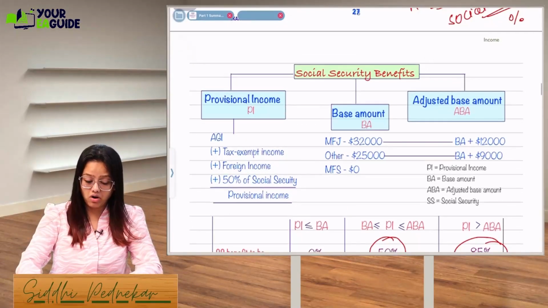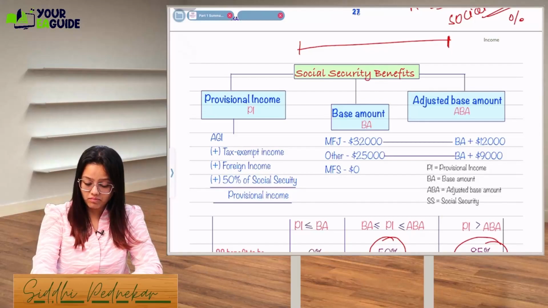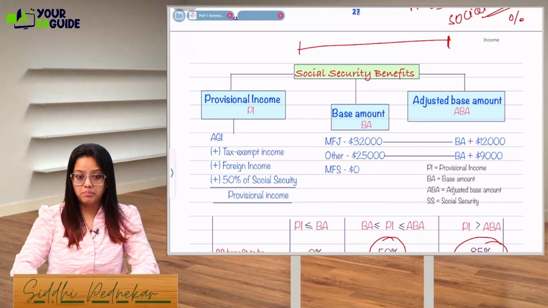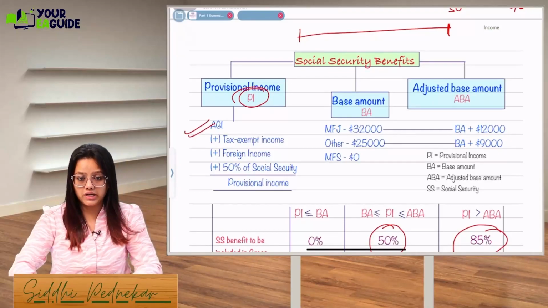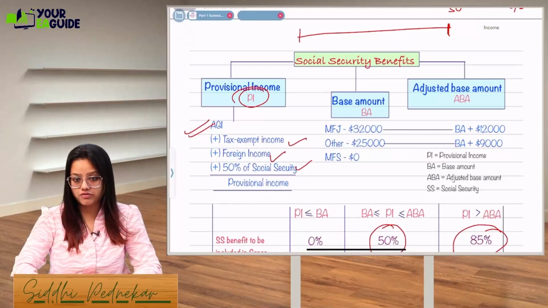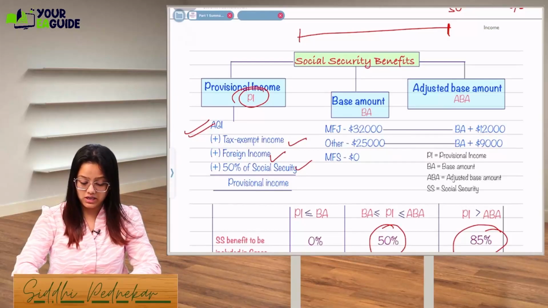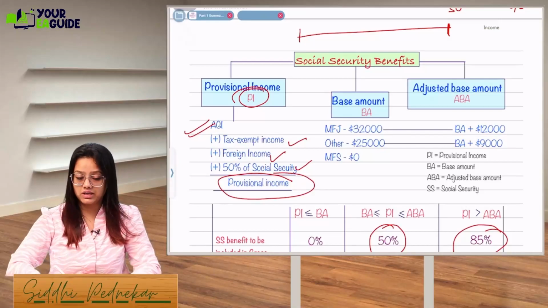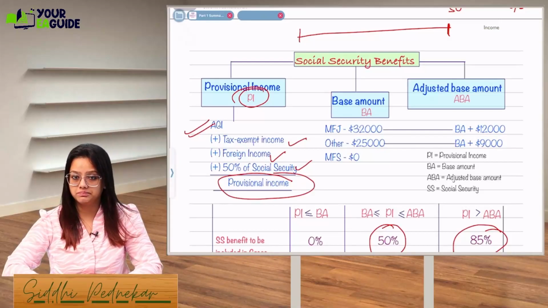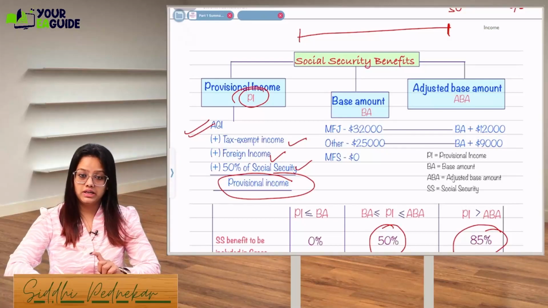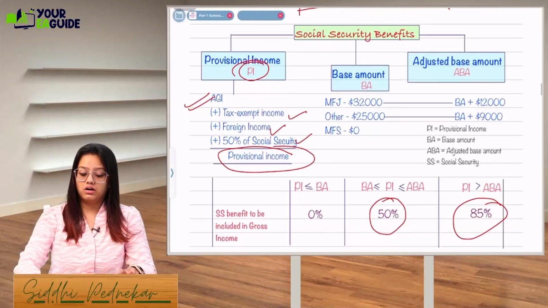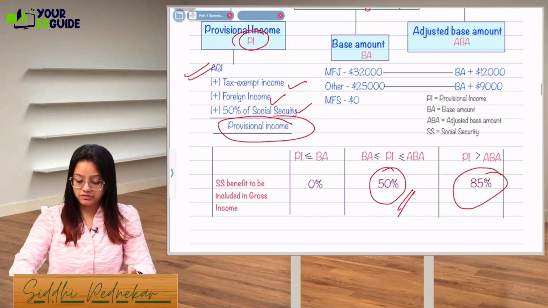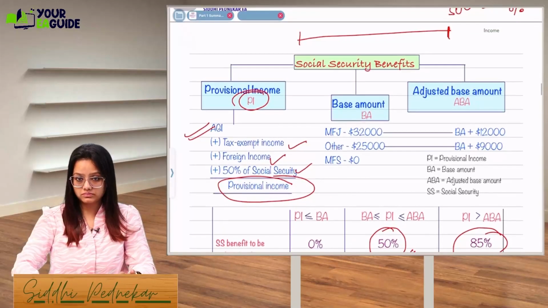This depends on a simple timeline. First, you have to calculate the provisional income. What do we mean by provisional income? Take all the AGI, add tax-exempt income, add foreign income, and add 50% of the Social Security benefit which you are receiving. When you total these three things, you get the provisional income. This provisional income is your base to calculate what amount of the Social Security benefit will be included, either 50% or 85%. Got it?